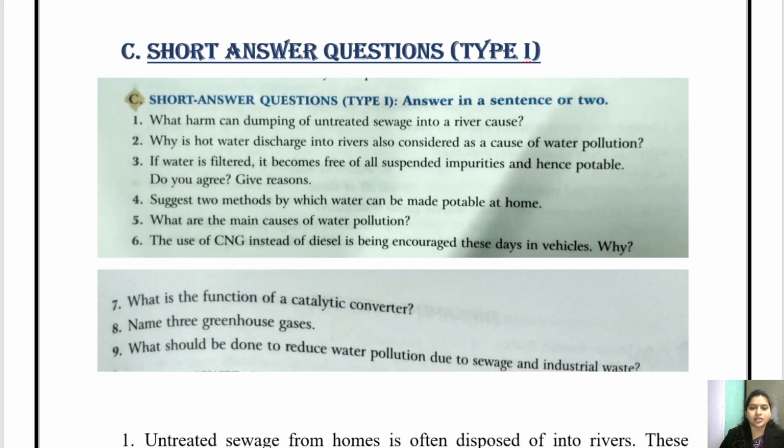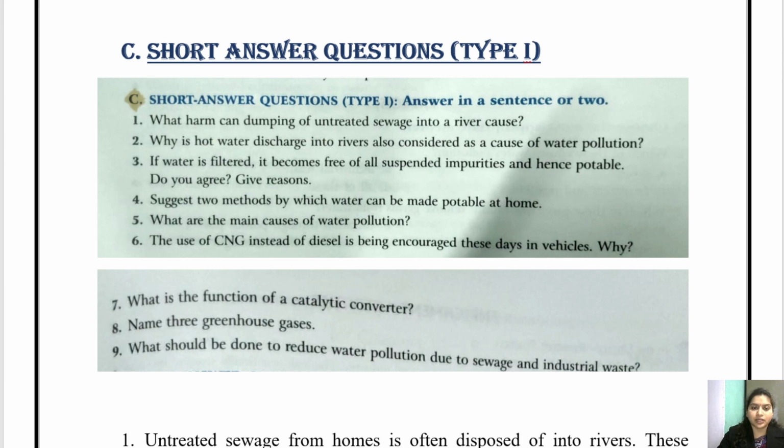Okay, short answer question type 1. So children, this you will write in your fair notebook and I want to see everybody's notebook complete. Okay. Question number 1.